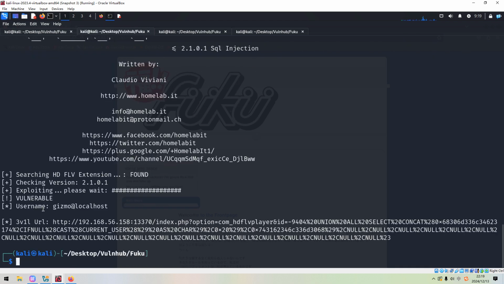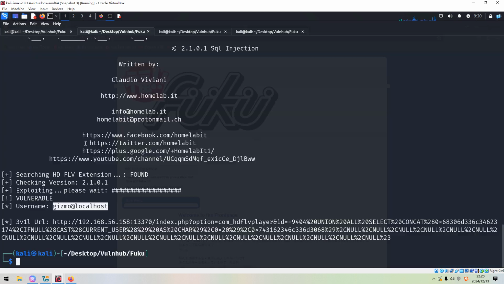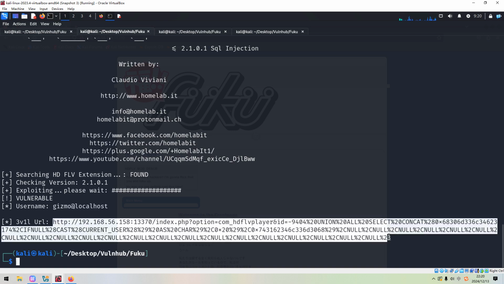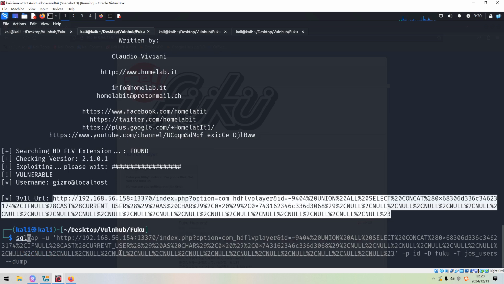Okay, we have already found the username. We can copy and paste over here. And also, we found this URL, and then we can use this URL to inject with SQLmap.